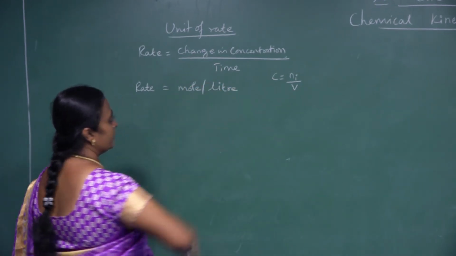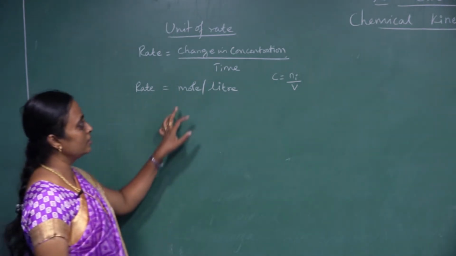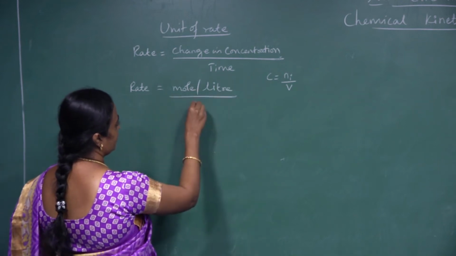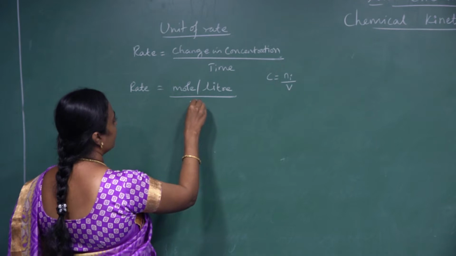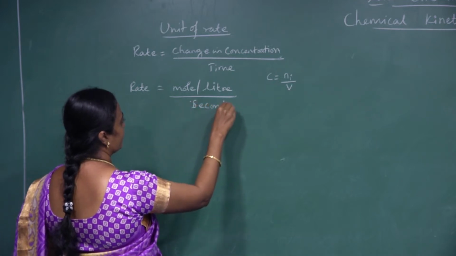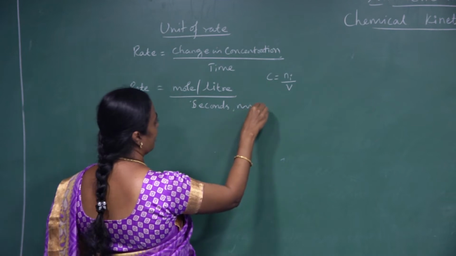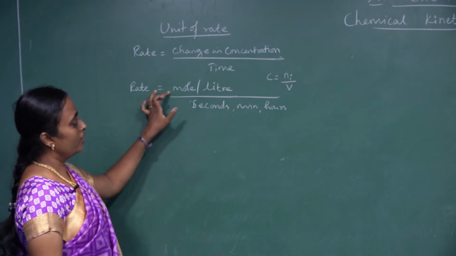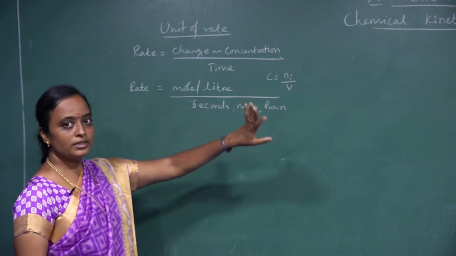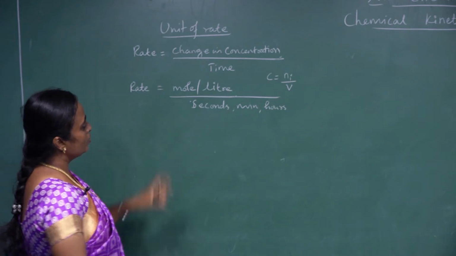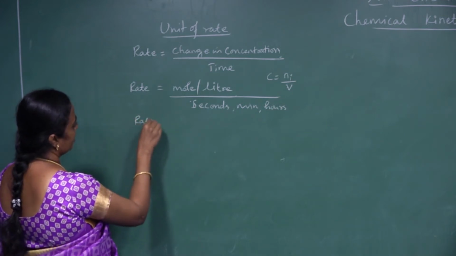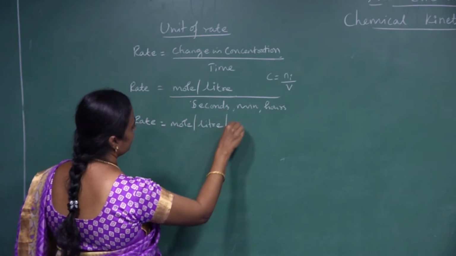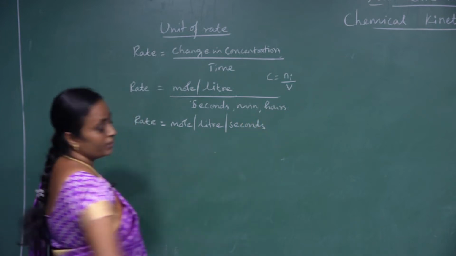Okay, mole per liter. Every concentration term I can express in terms of moles per liter. In the same way, time we can take in seconds, minutes, hours, etc., depending upon your convenience. So the unit for the net rate will be mole per liter per second. This is the unit of a rate.